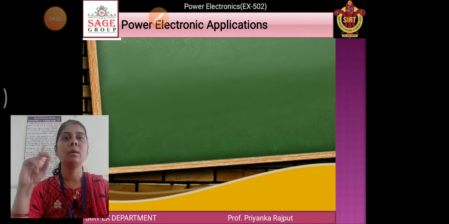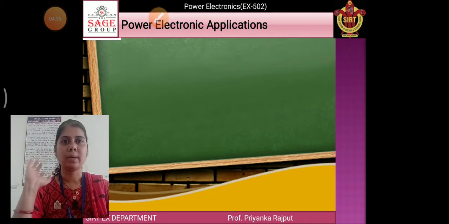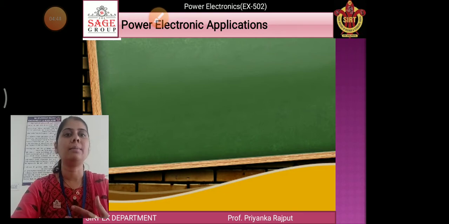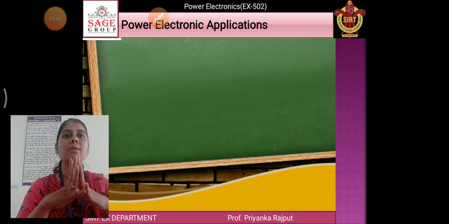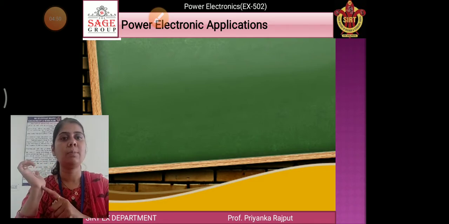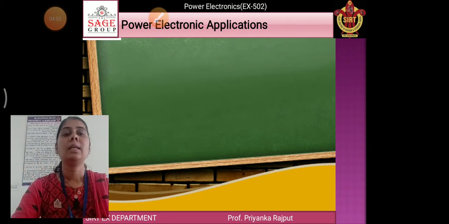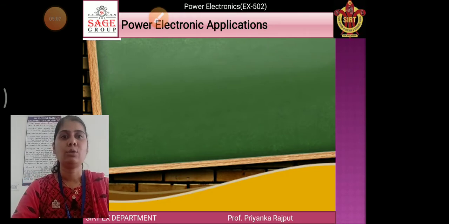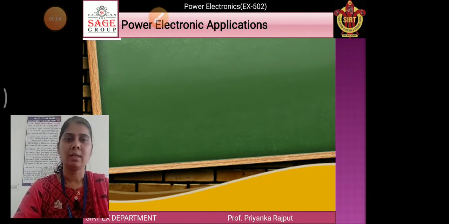Now, one example of power electronics. We all use a charger at our home. Whenever we charge our mobile, it is charged through DC power. But at our home AC power comes. Means what? We require a rectifier for converting this AC power into DC power. So this is a converter. Whenever anybody asks you what is a converter, you think about rectifier, chopper, cycloconverter and inverters.